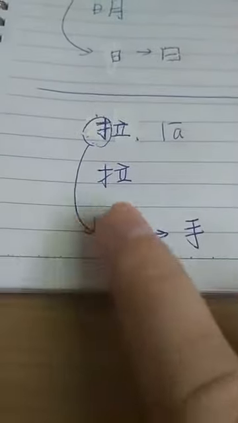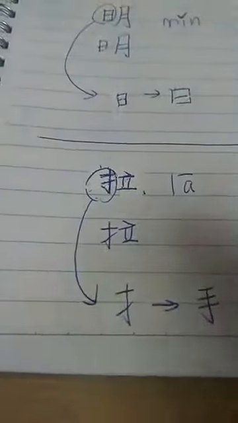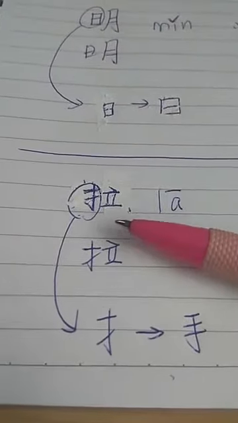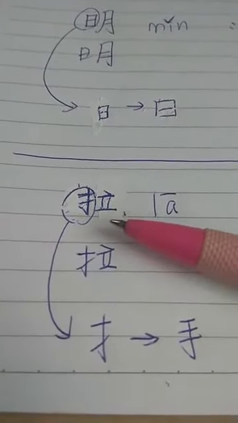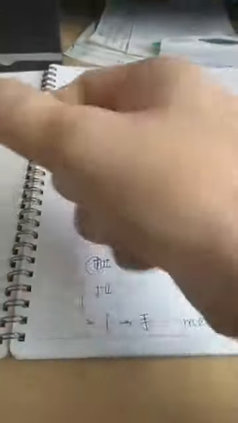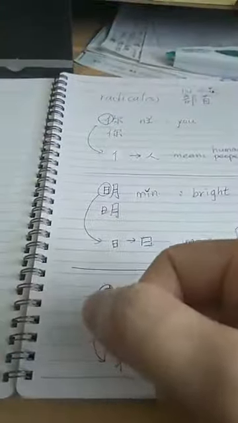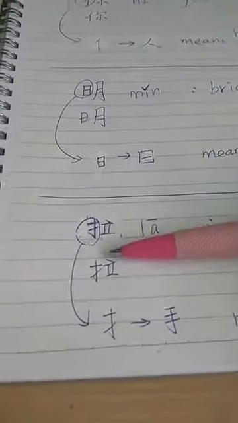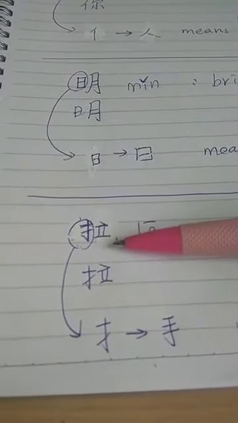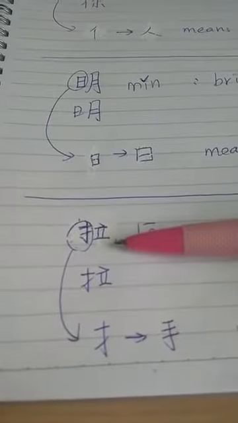So whenever you see a radical like this, even though you don't know this word, you understand that this word must be related to your hands. So whenever you pull something, you use your hand to pull, right? So radicals are very important if you want to learn how to write Chinese words, okay?